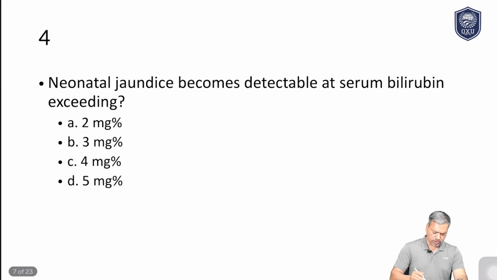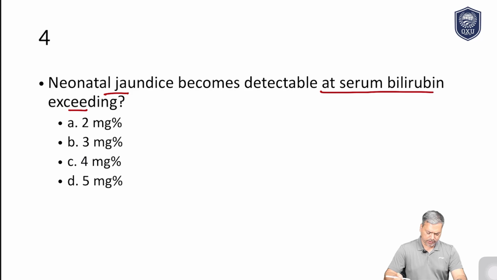Now let's move to question number 4. Neonatal jaundice becomes detectable at serum bilirubin exceeding which limit? The options are 2, 3, 4 and 5. Remember, the question is about neonatal jaundice, and this is a pretty simple question.